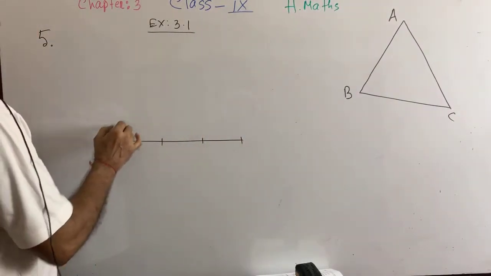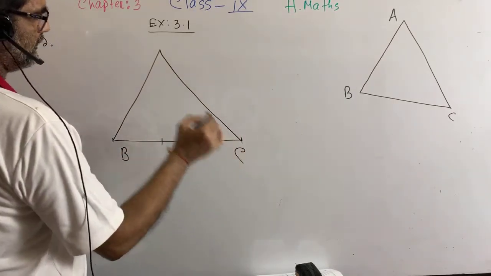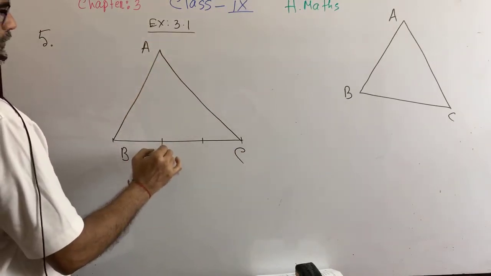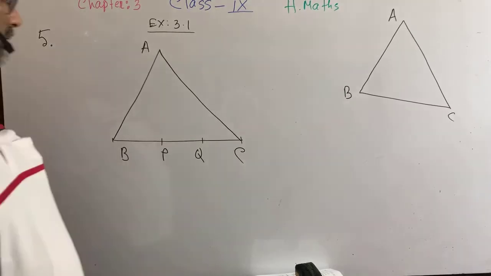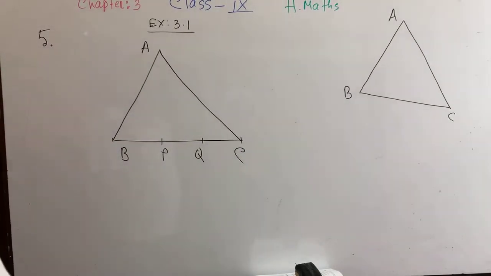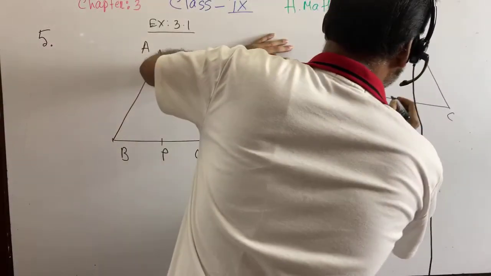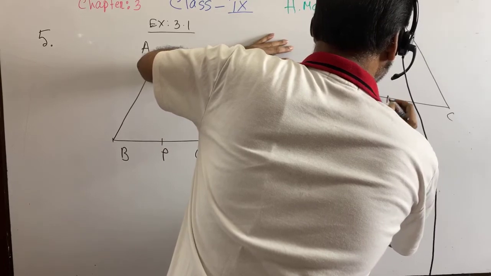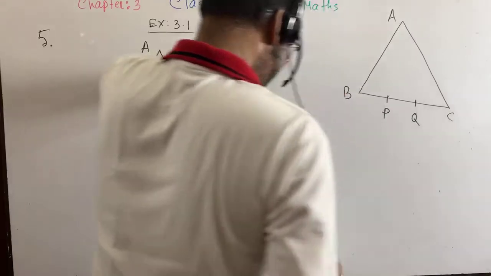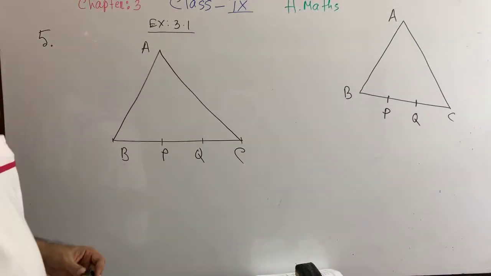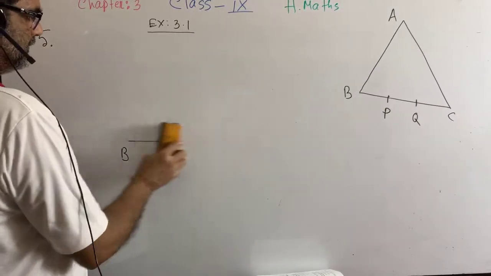Okay, now you draw it, and it is BC. When you will solve this math in the exam hall, I can take here the trisecting points. It is P and it is Q. P and Q are here trisecting points.